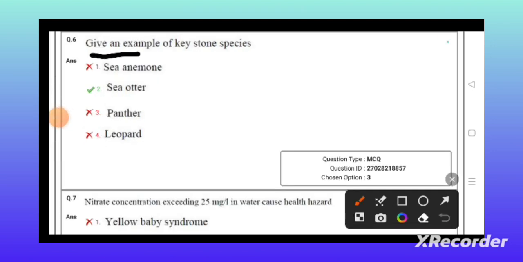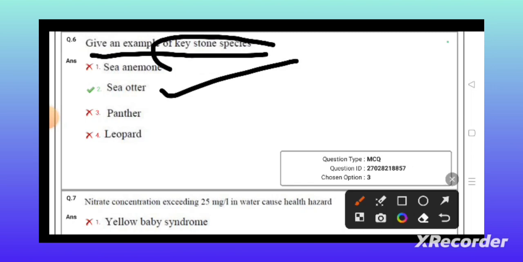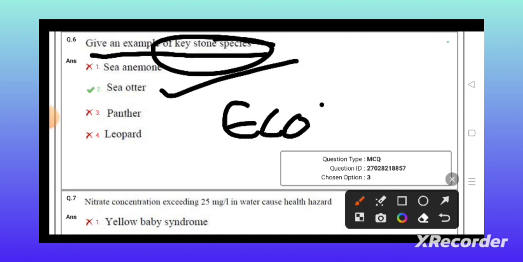Give an example of a keystone species. What is an example of a keystone species? The sea otter is an example of a keystone species. What is a keystone species specially? A keystone species has a high impact on a particular ecosystem. The ecosystem is totally influenced by the particular organism, which is known as the keystone effect.